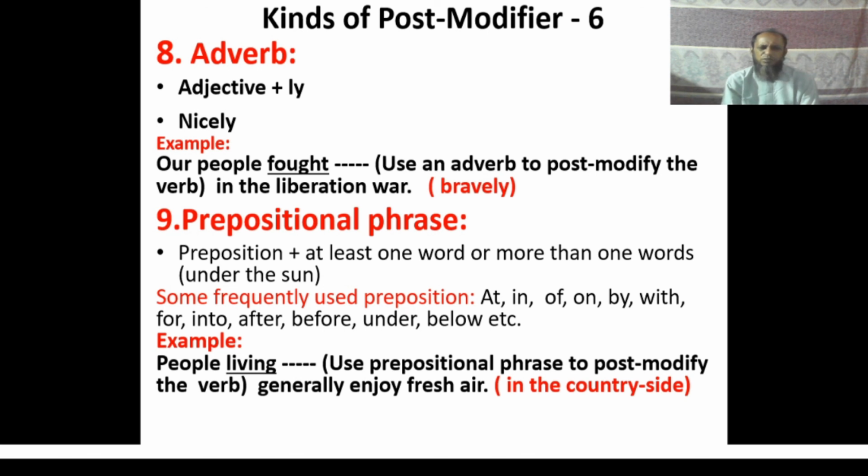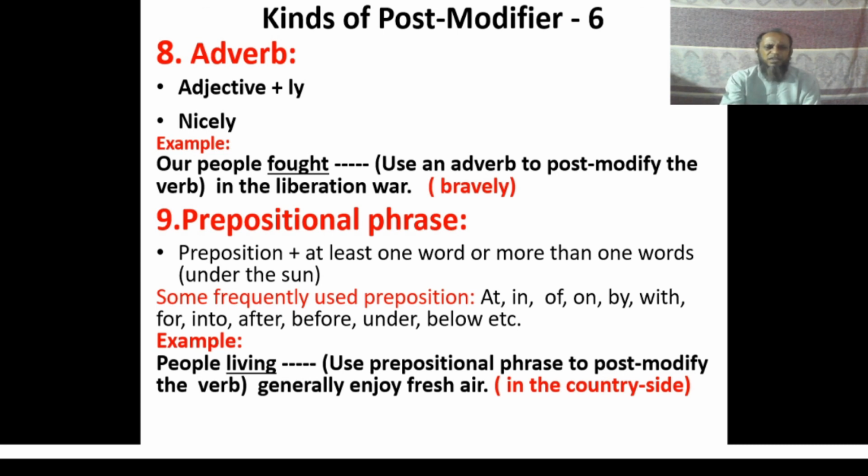People living use prepositional phrase to post modify the verb. The word target was verb is living, and we have to use prepositional phrase to post modify this very verb word living. Generally enjoys fresh air. So according to the meaning of the sentence, the prepositional phrase in the countryside has been used here to complete the answer of this sentence. So the complete answer is people living in the countryside generally enjoy fresh air.